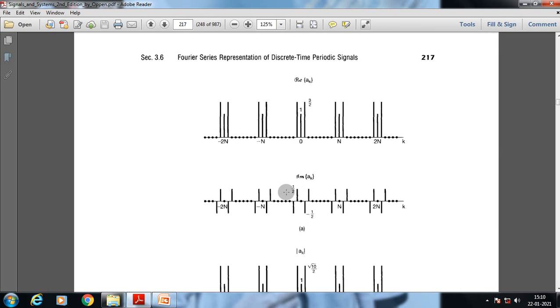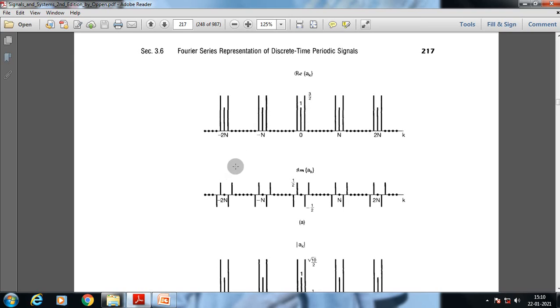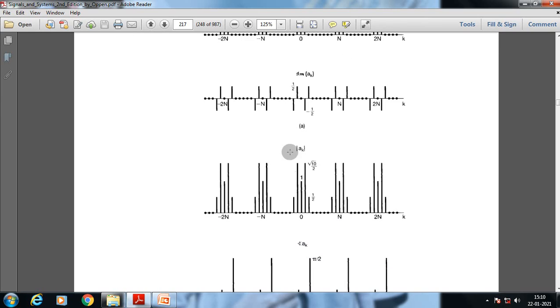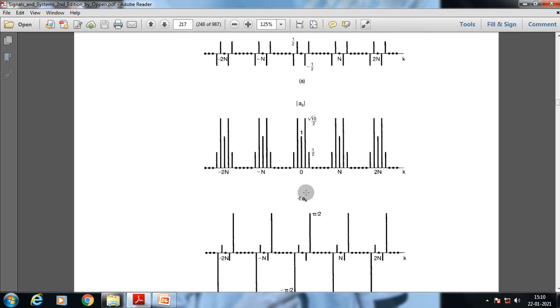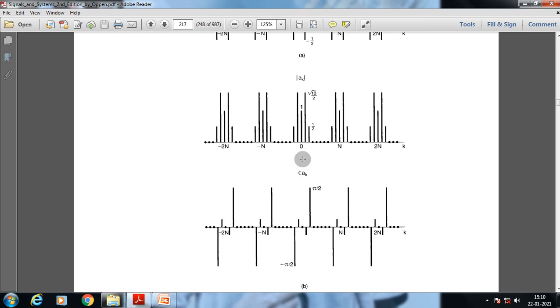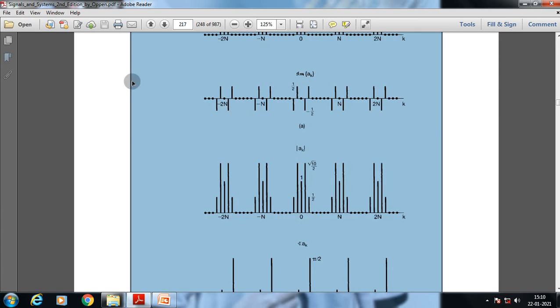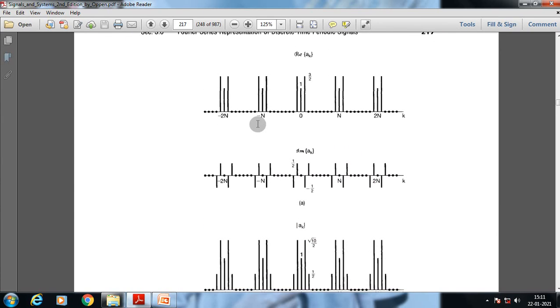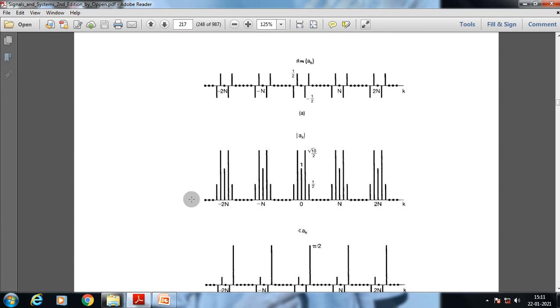Through the same process we know root over a square plus b square. Using that we can understand the magnitude response of this specific signal, a linear combination of cosine functions. We can also determine the phase response, which is tan inverse b by a. Using that we can understand the magnitude response, phase response, and constant coefficients of this specific linear combination of signals. Each and every point will repeat itself after 10 intervals.